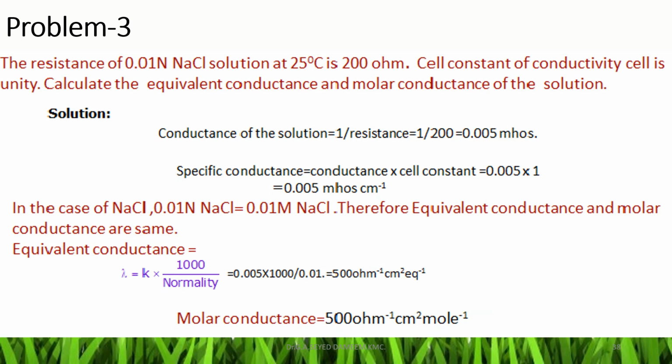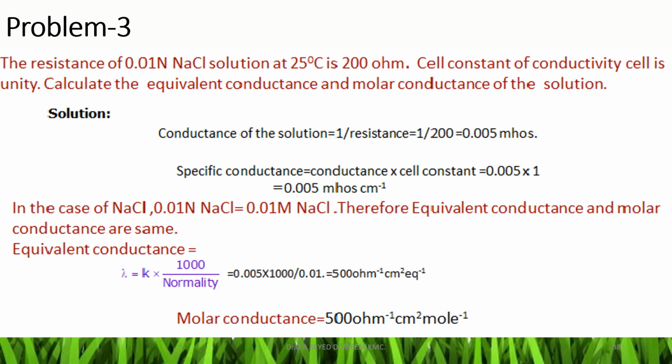This slide shows a problem to calculate equivalent conductance and molar conductance of a solution given the resistance of the solution. The problem is: the resistance of 0.01 N NaCl solution at 25 degrees centigrade is 200 ohms. The cell constant of the conductivity cell is unity, that is 1. Calculate the equivalent conductance and molar conductance of the solution. The conductance of the solution is the inverse of resistance, 1 divided by 200, which is equal to 0.005 mhos.